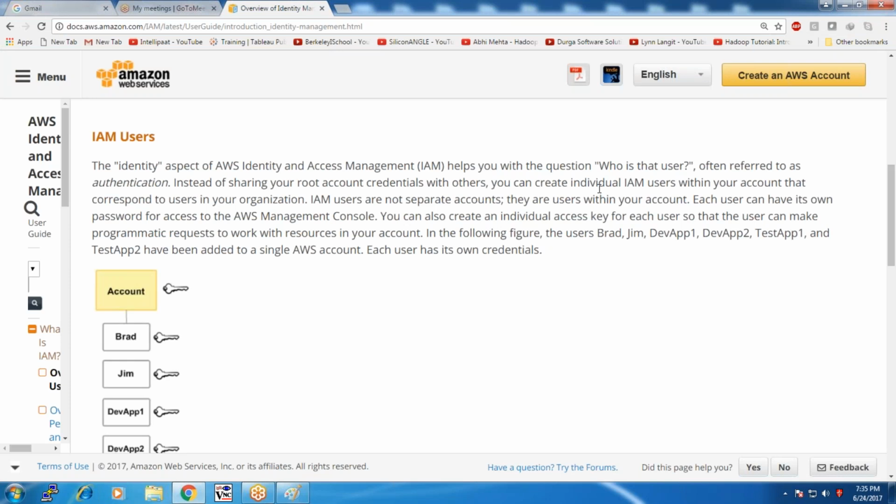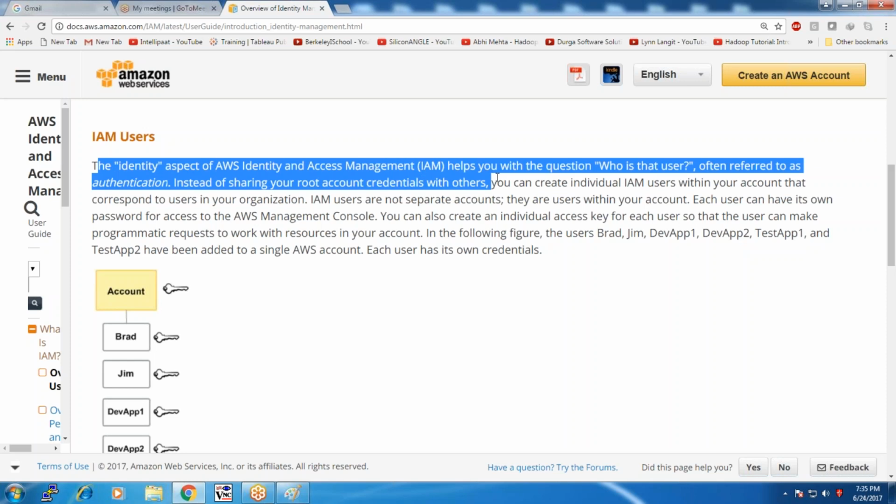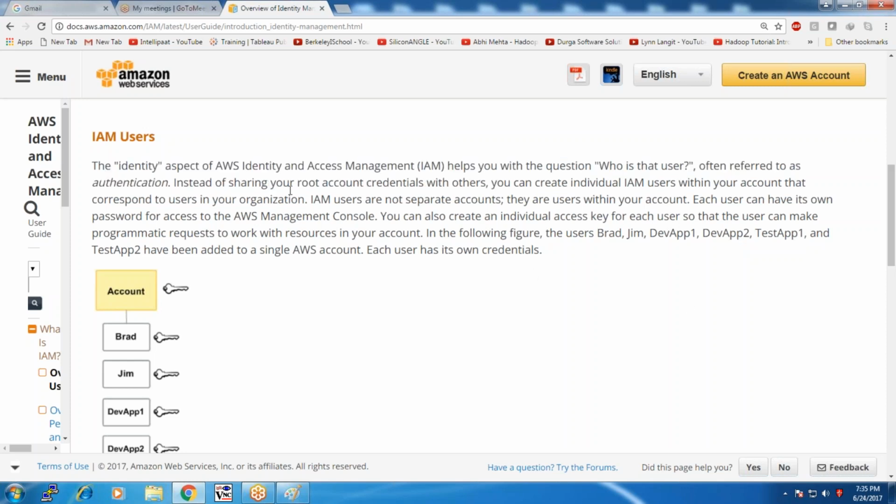A concise summary of what we have discussed. An IAM user is one who, instead of accessing AWS using the root account credentials, makes use of separate credentials.